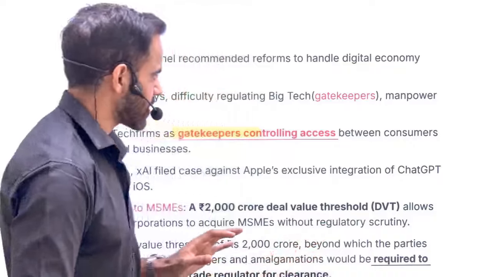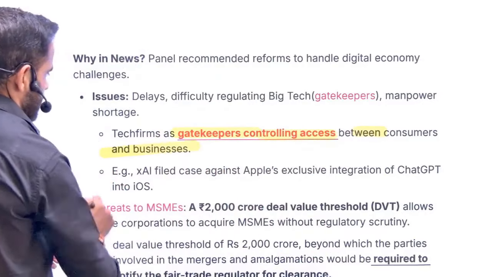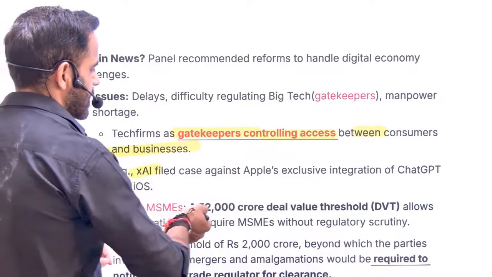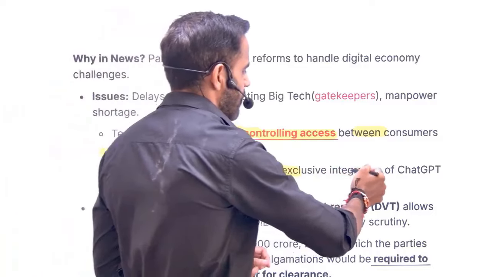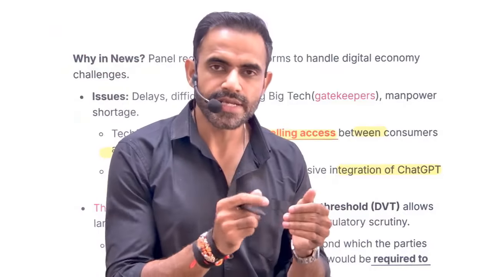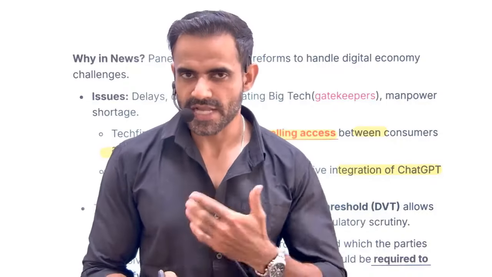So that is why there is a criticism that they are controlling the access between the consumer and the businesses. Recently, there was a case that xAI filed against Apple for its integration of ChatGPT into iOS. Now understand, if an Apple device has integrated ChatGPT, in most chances the user will by default use that one. So other AI platforms will be kind of sidelined. So that's why it is against the sense of competition.